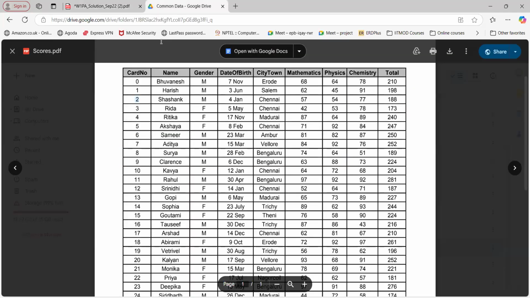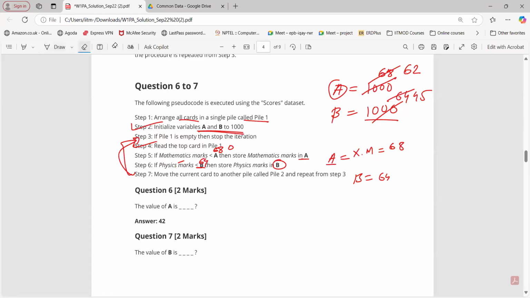Next card, card number 2: 57, 54. Now tell me, is this true? Mathematics marks: is 57 less than 62? Yes, that is true.